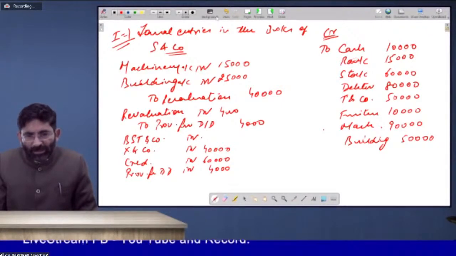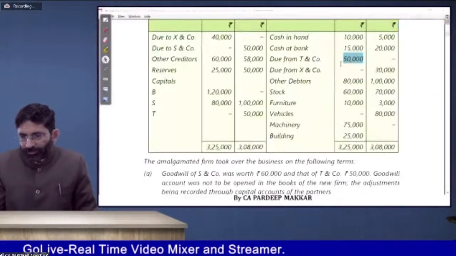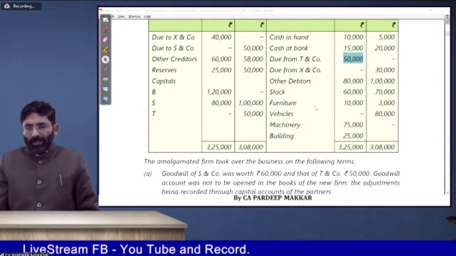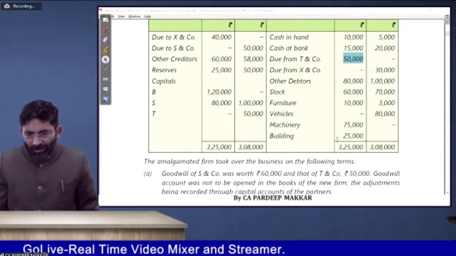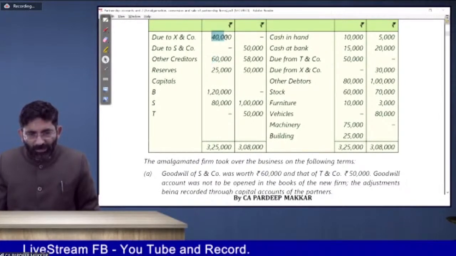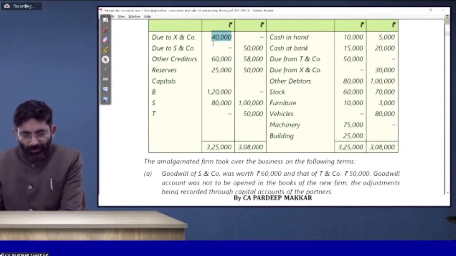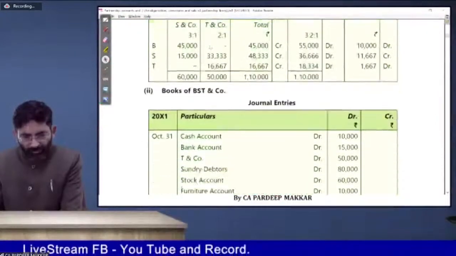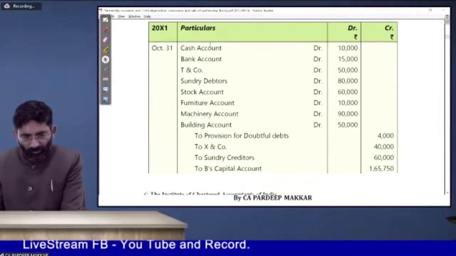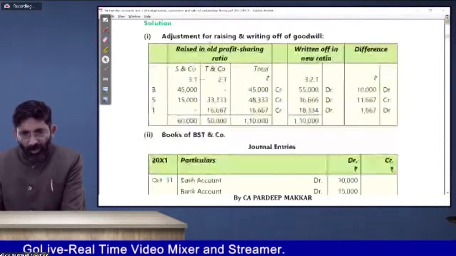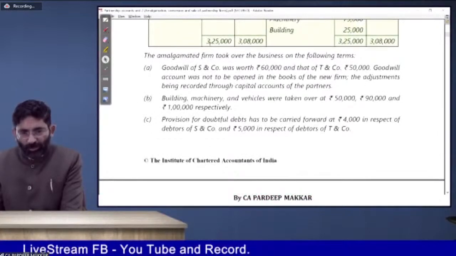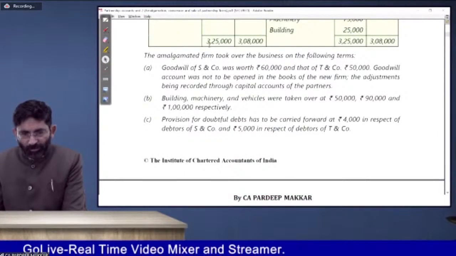Maybe all assets are transferred, or is there anything left? Cash is done, bank is done, debtors are done, stock is done, furniture is done, machinery is done, building is done, and creditors are also gone. Extend company is also transferred. Okay, my dear. In addition to that, you will have to charge the amount of goodwill from him. So that will also be there. So that will also be entered.